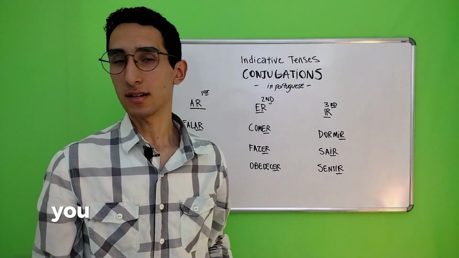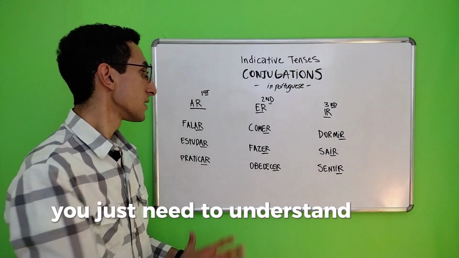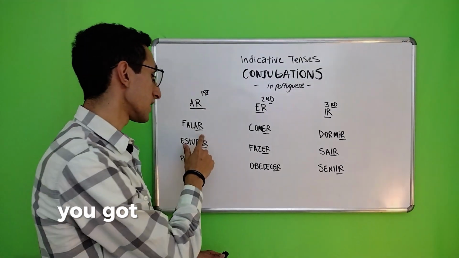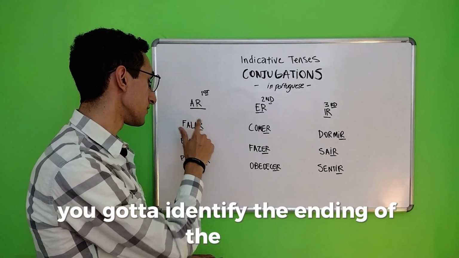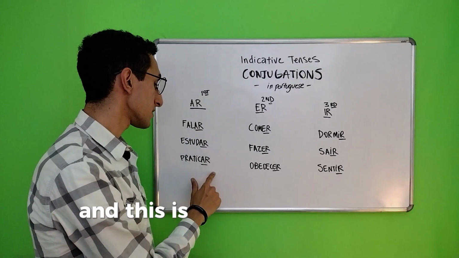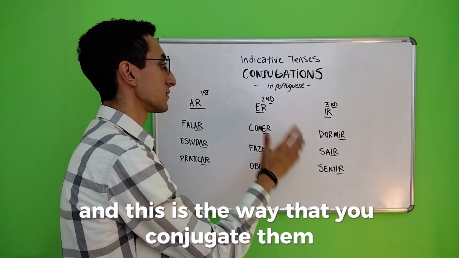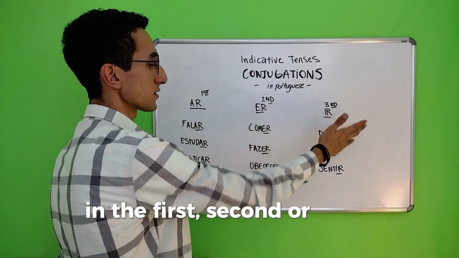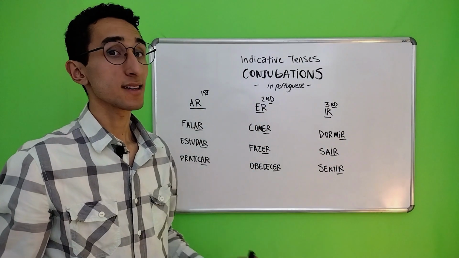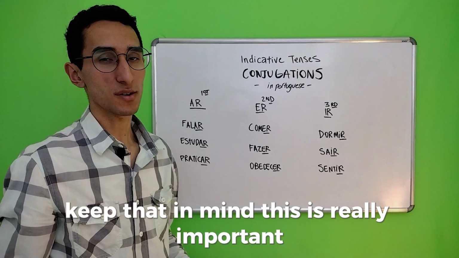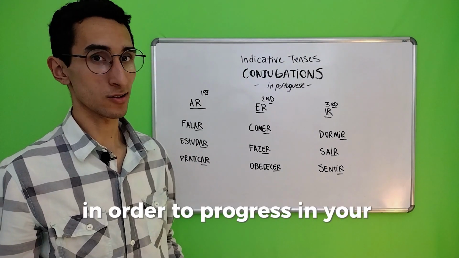So up to here, you just need to understand that for regular verbs, you have to identify the ending of the verb, and this is the way that you conjugate them in this first, second, or third conjugation, okay? Keep that in mind. This is really important in order to progress in your learning, okay?